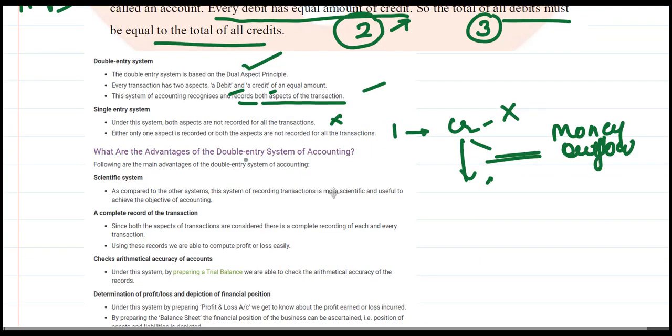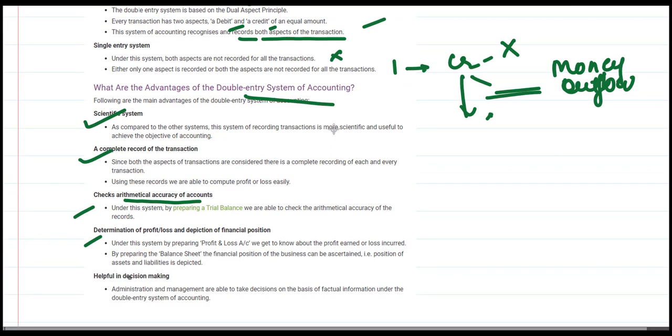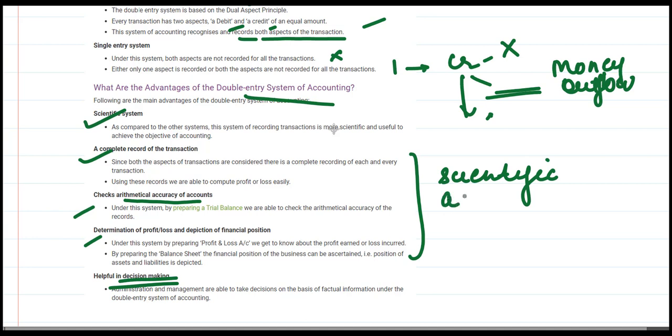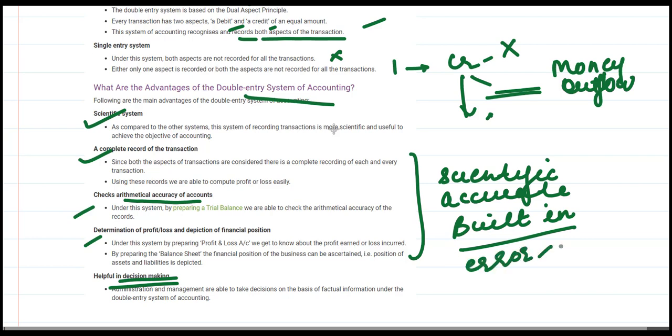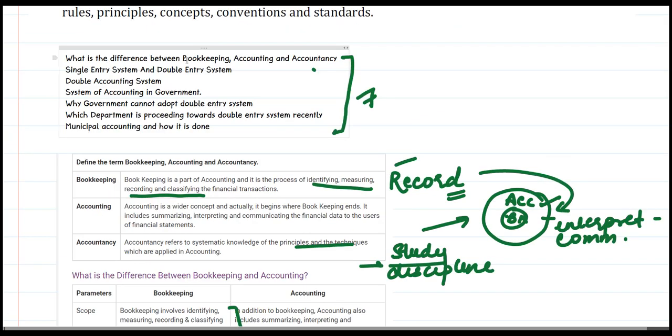So what are the advantages of the double entry system? Firstly, it is scientific. It presents a complete record. It checks the arithmetical accuracy of the accounts, and it also helps to determine the profit and loss, thereby helping in decision making. So this can be said to have a more scientific basis and an accurate built-in system of checks and balances. This means that if there is an error, it can be corrected at the stage of recording itself. We've covered the concepts of bookkeeping, accounting and accountancy, and the single entry system and double entry system.